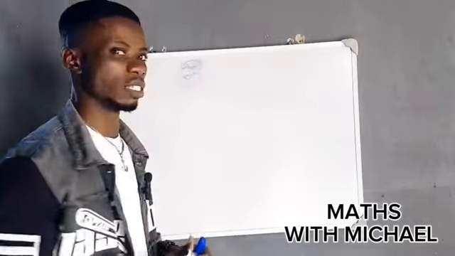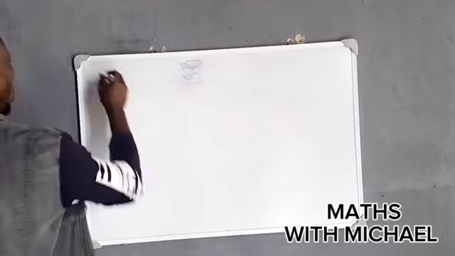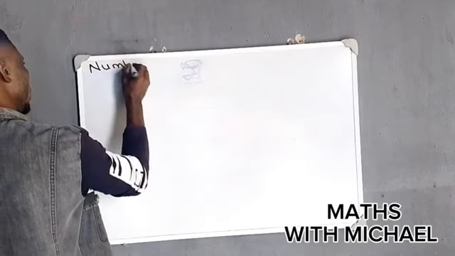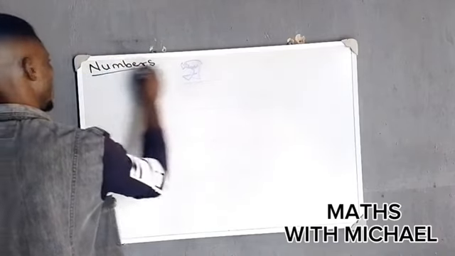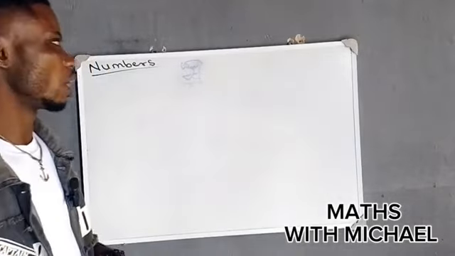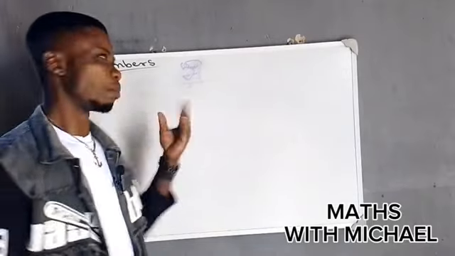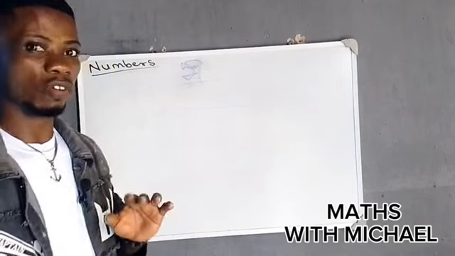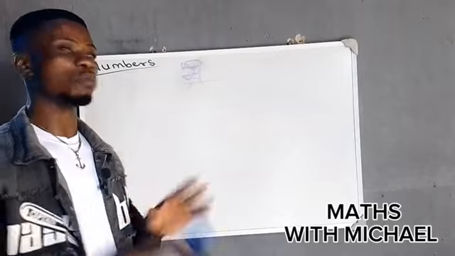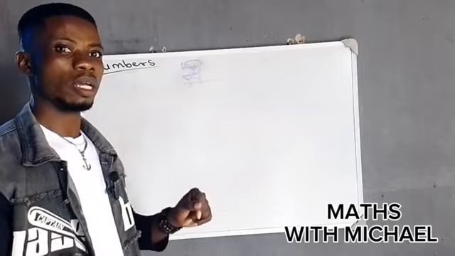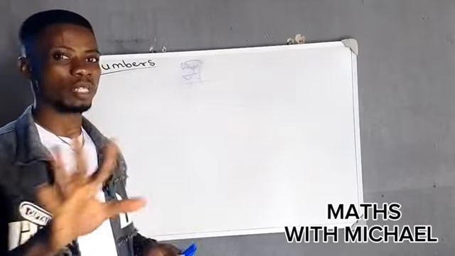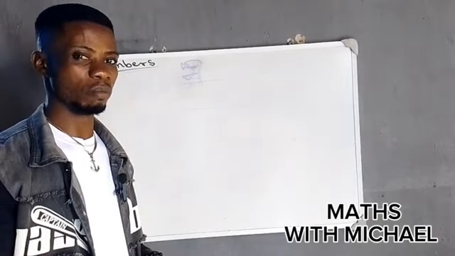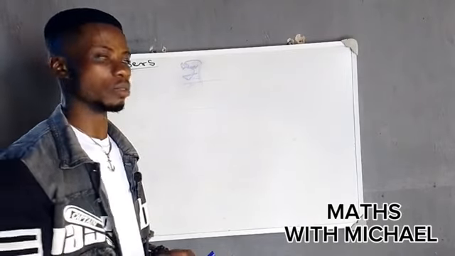Let us begin immediately. And today we are going to be talking about the concept of numbers. I know many of you will be wondering, what am I about saying concerning numbers? Now, numbers, of course, we know, are just used to measure quantities. We have different types of numbers, or what we may call the family of numbers. That is what we want to look into now.